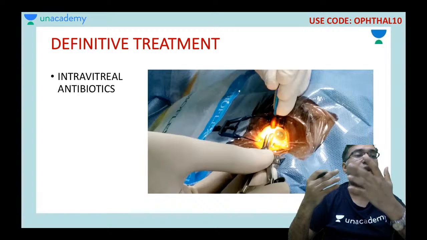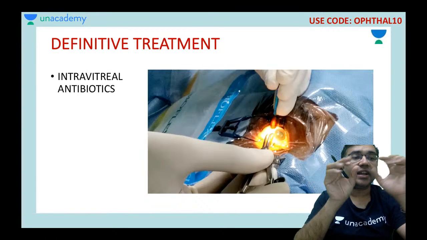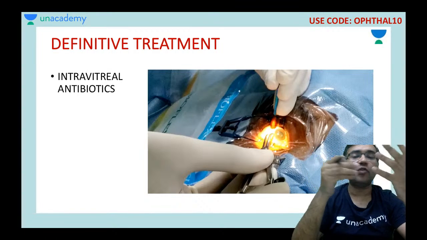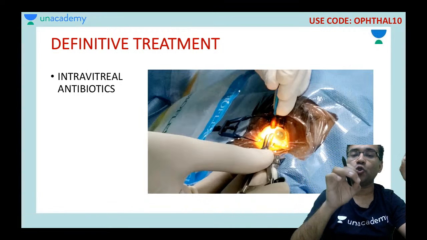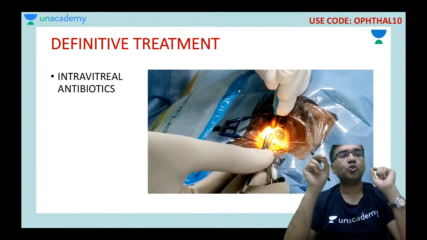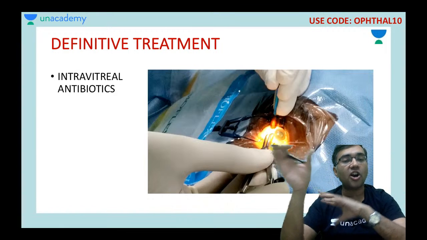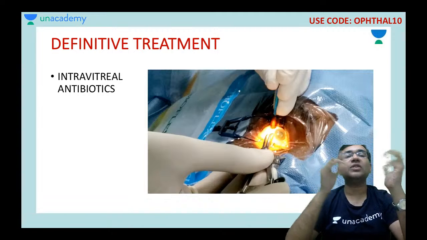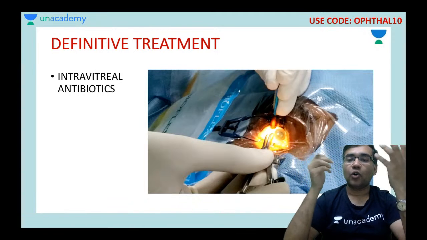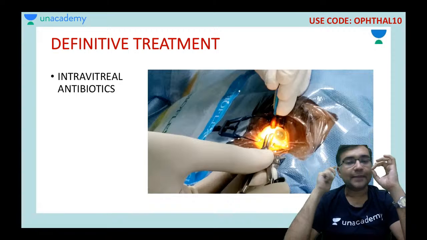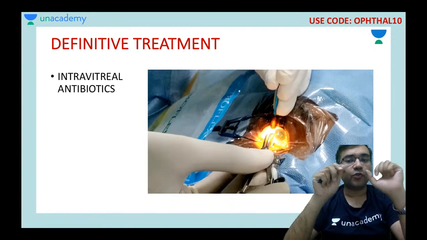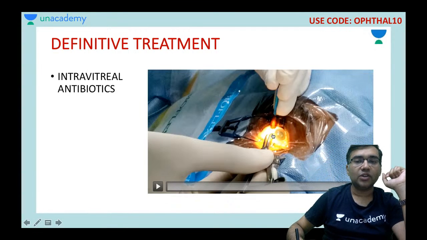Intravitreal antibiotics, how do I give them? I basically take it in a patient who is having a pseudophakia. Pseudophakia का मतलब, लेंस जो कि एक नॉर्मल लेंस नहीं है, जो नेचुरल लेंस नहीं है, उसकी जगह हमने इंट्राऑक्यूलर लेंस पुट किया है, तो उसको बोलते हैं pseudophakia. Okay, now what I do here is I basically take 4 millimeter. Can you see this one? So I am basically taking a mark 4 millimeter from the limbus, and then I am putting an injection there